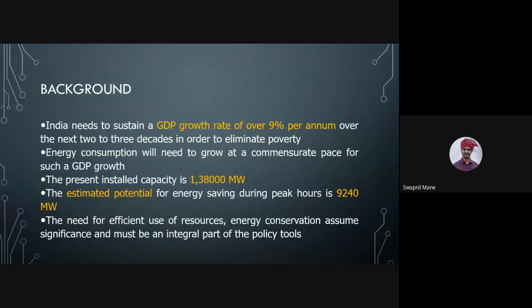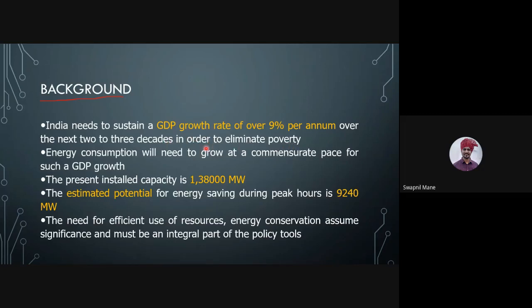So there comes the Energy Conservation Act. What is the background for the Energy Conservation Act that we are now talking about? India needs to sustain a GDP growth rate of over 9% per annum over the next 2 to 3 decades in order to eliminate poverty.